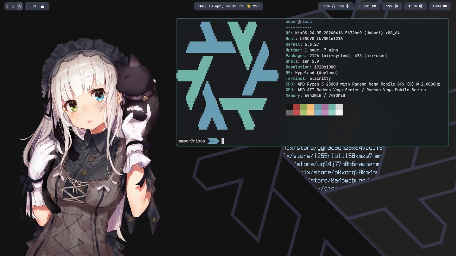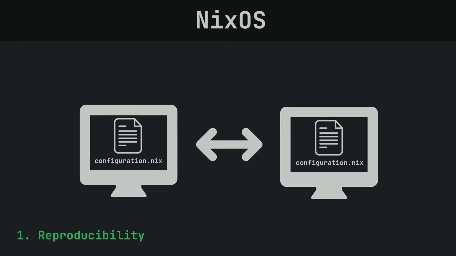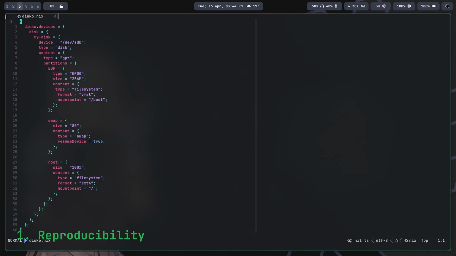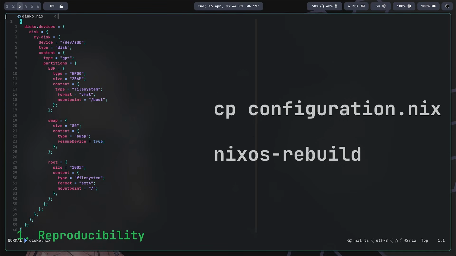Now let's summarize. Here are the pros and cons of NixOS. First of all, reproducibility is paramount. Once I had to migrate NixOS from hard drive to SSD. All I had to do was create a simple disko.nix, copy the configuration, rebuild it, and I got an identical system with the same package versions thanks to the flake.lock.